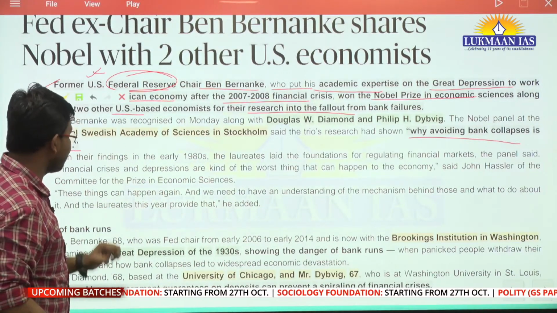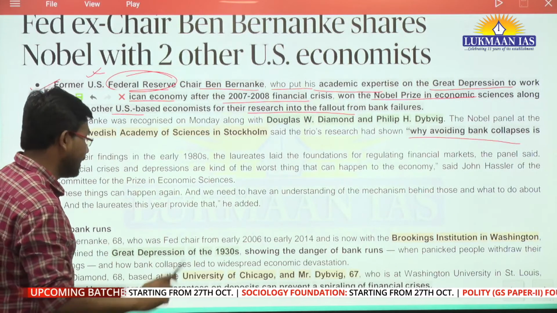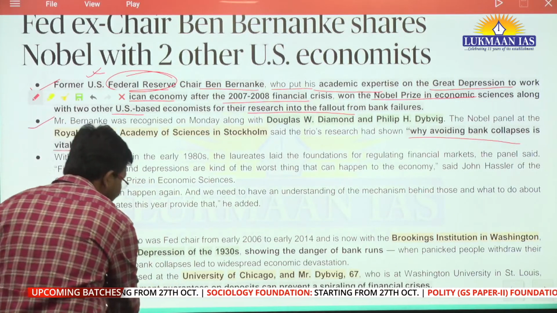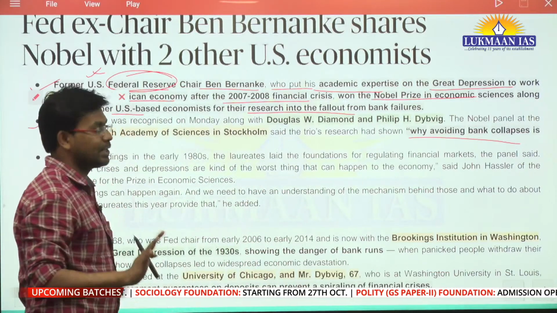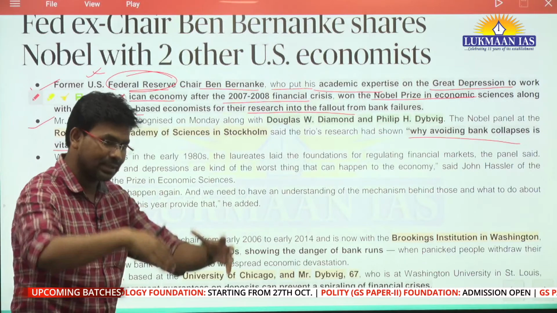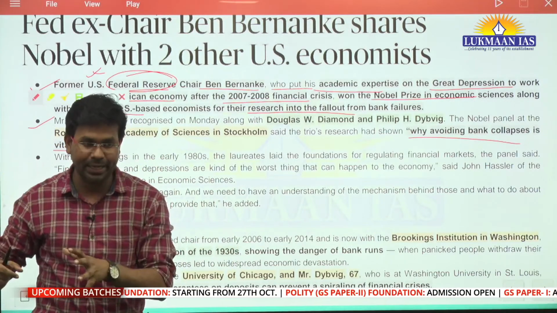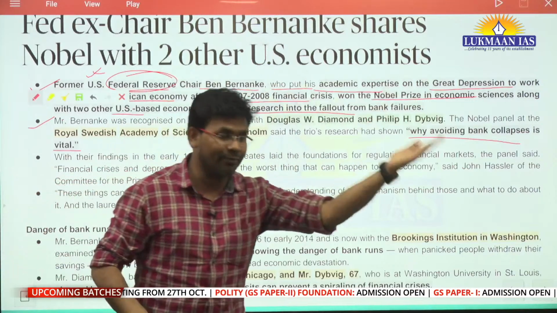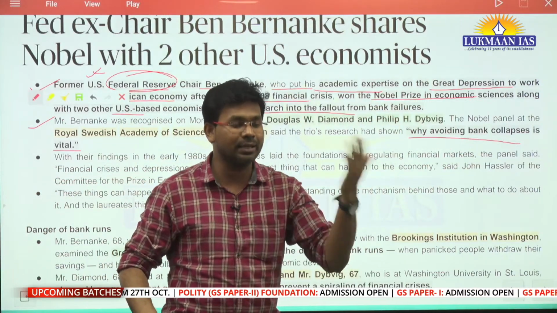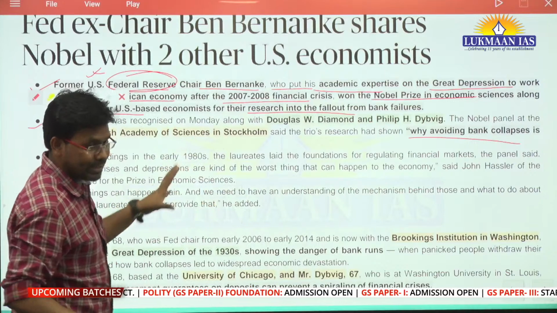Apart from this, one of the persons has done research and has shown how government guarantees on deposits can prevent a spiraling of financial crisis. Spiraling means if a financial crisis is happening here, how we can avoid this effect spreading to other countries, other jurisdictions.